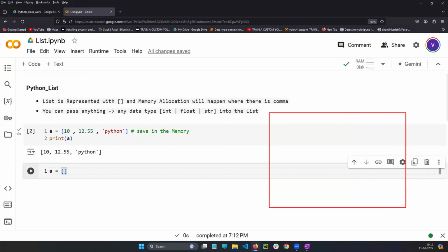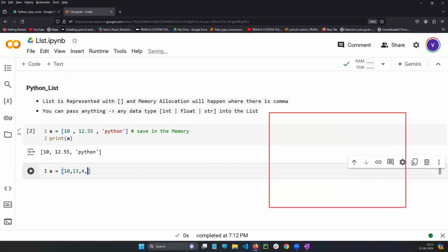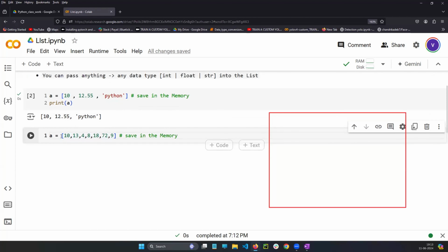Suppose here I am writing A is equal to 10, 13, 4, 8, 18, 72 and the value 9. Of course, again and again I am not going to tell, you know very well how this is saved in the memory. So the first line will be saved in the memory. The question is how this is going to be saved.